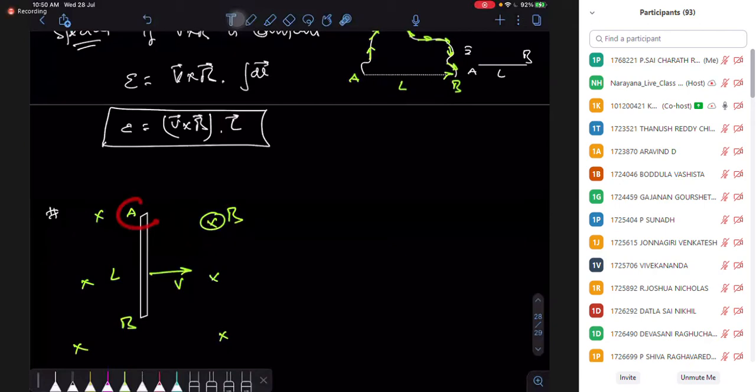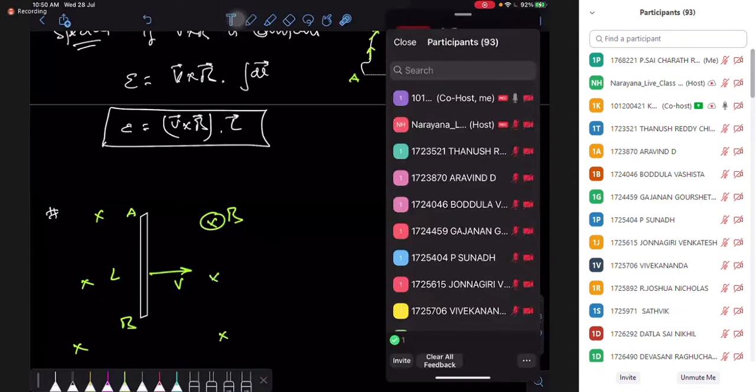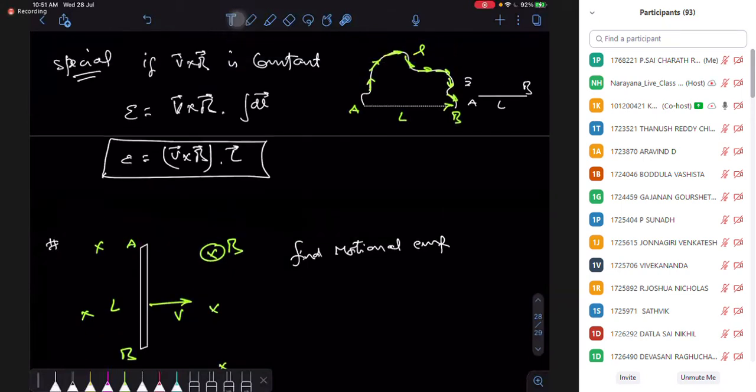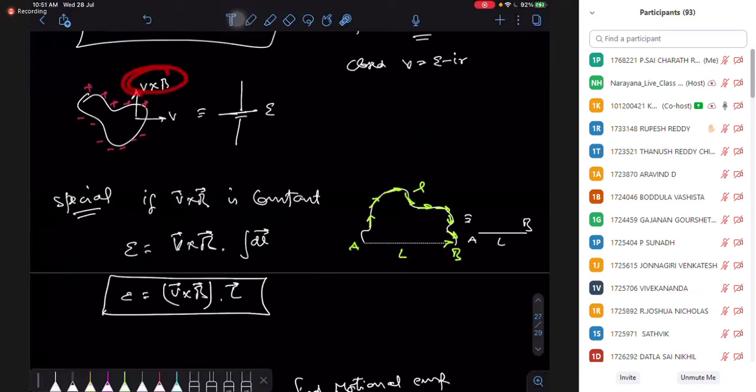We have rod AB. As my rod is moving, can you tell me what happens to this rod? How much EMF is there, and where is the positive terminal and where is the negative terminal? Find the motional EMF. In the motional EMF, which side is the positive terminal? The positive terminal is in the direction of V cross B.